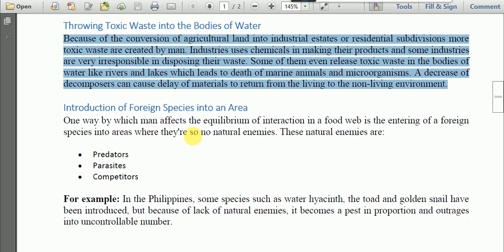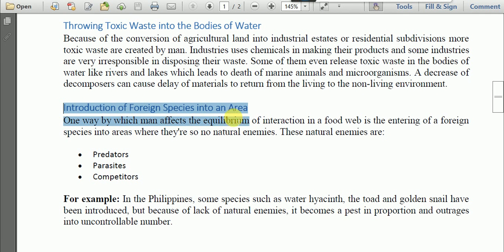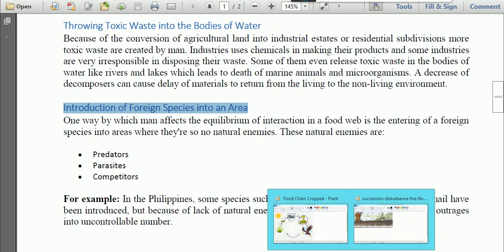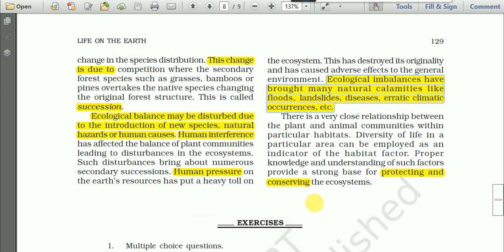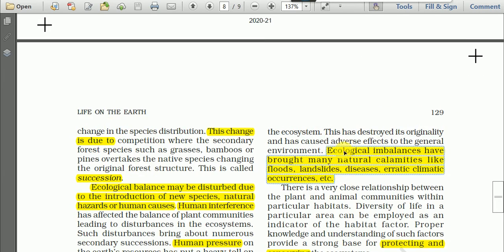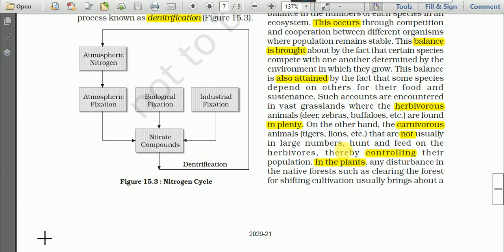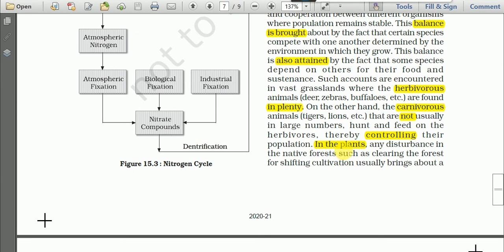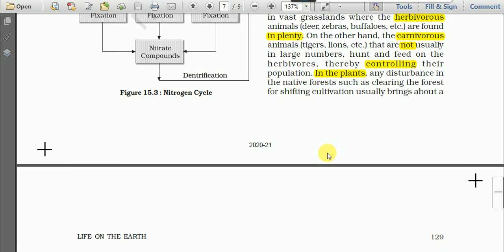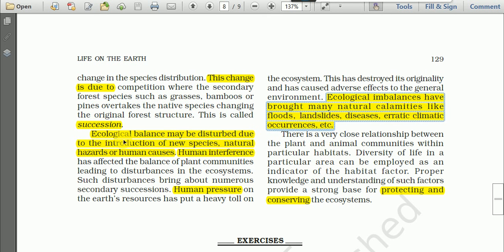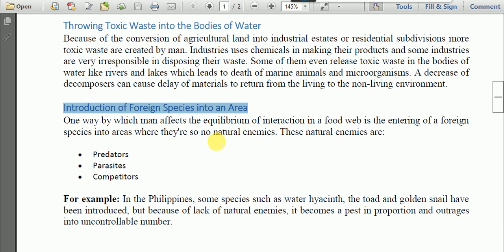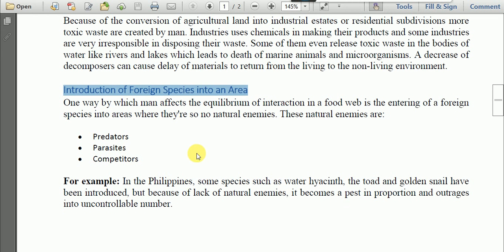Another cause of ecological imbalance is the introduction of foreign species in an area, as we have covered earlier. Introduction of new species means introduction of foreign species into an area.